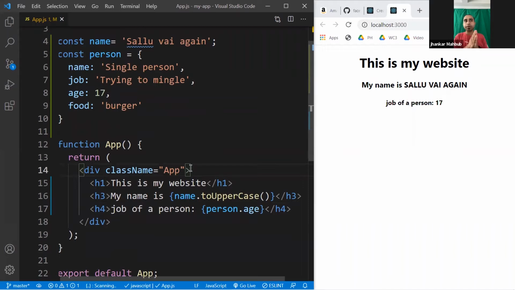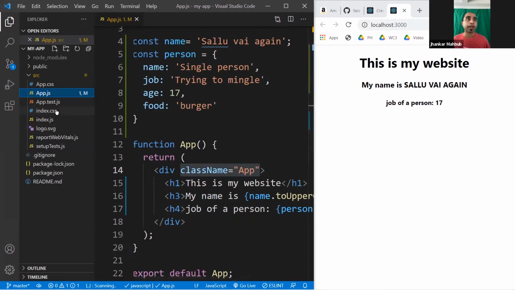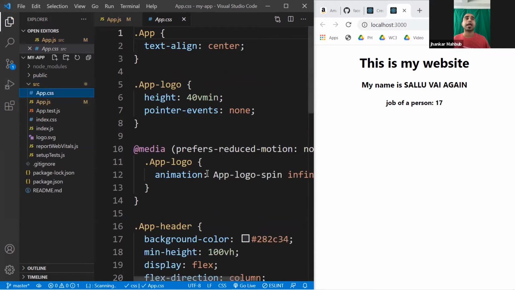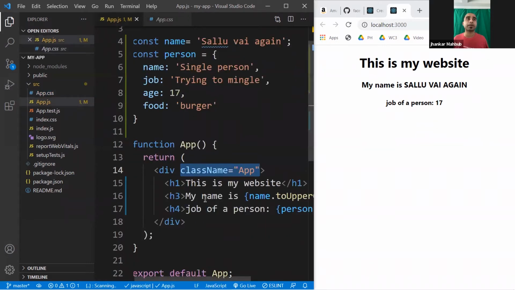So far we have seen how JSX works. And if you want to add some style, you can definitely add a CSS class. For example, here you have an app.css, and it has different classes, and one of the classes is an app class. And here you add a className, which is the name of the class. You can write a style here right away.